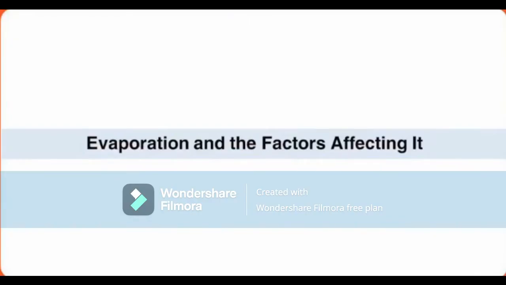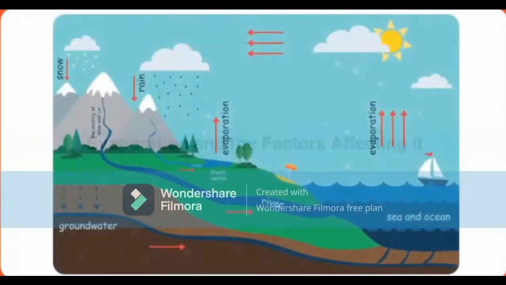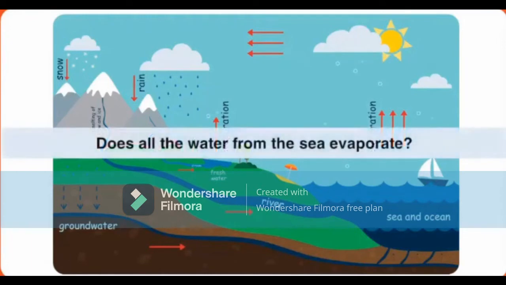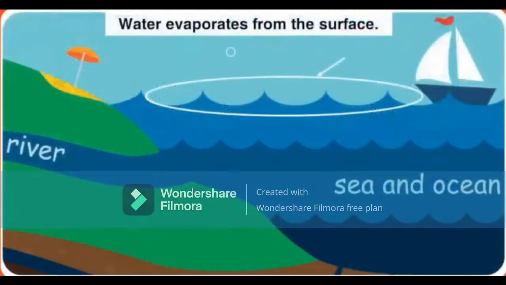Let us learn about evaporation and the factors affecting it. You all have learned about the water cycle. Water from the sea evaporates and forms clouds. Does all the water from the sea evaporate? No. Only the water at the surface evaporates to form vapor. Why does this happen?